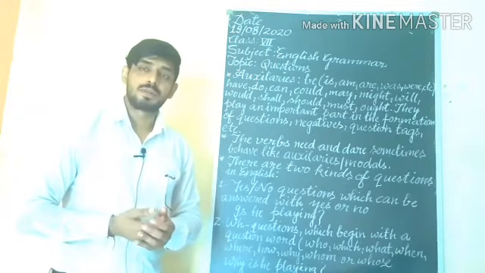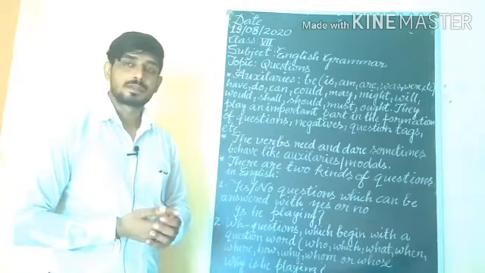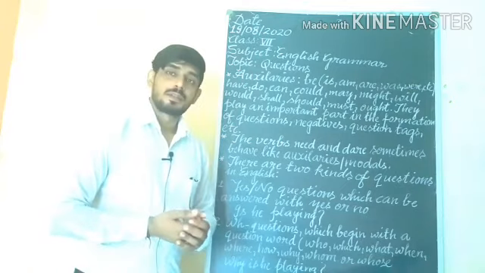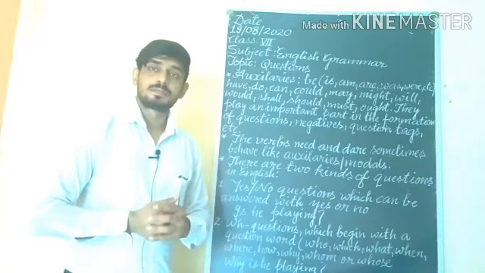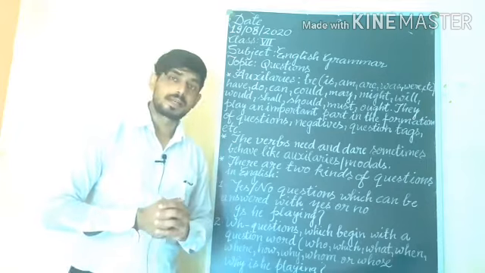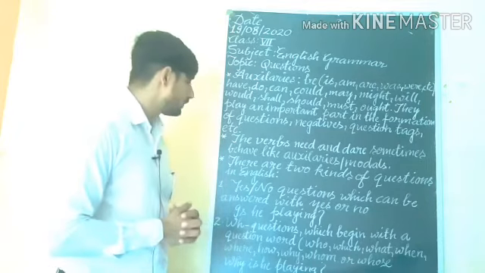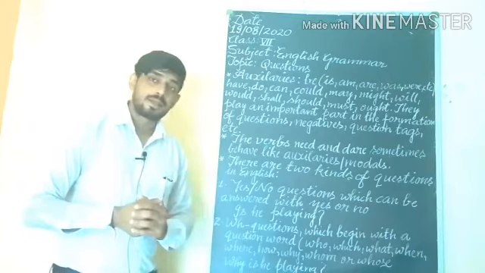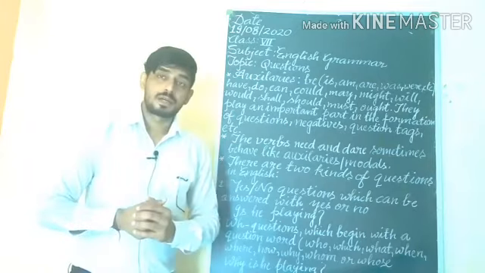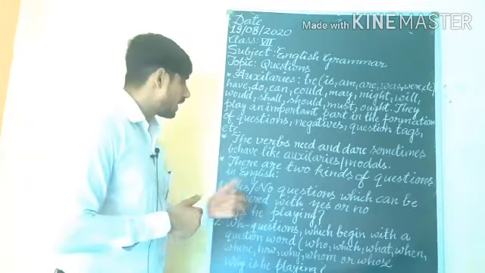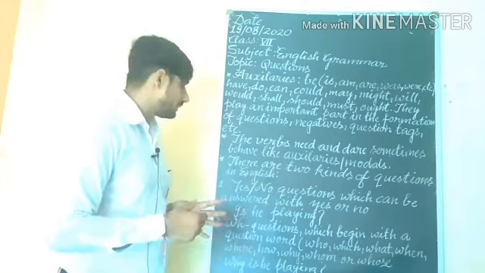Modal verbs will also act as helping verbs in a sentence. So we are coming here to know about the questions. There are two kinds of questions in English.